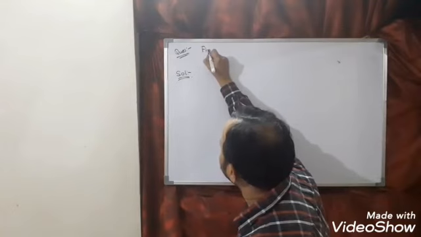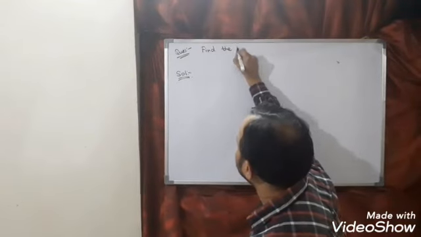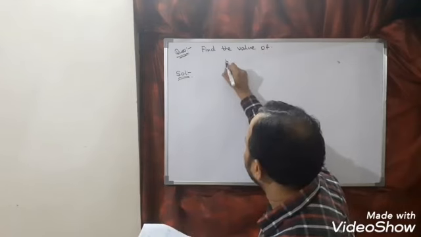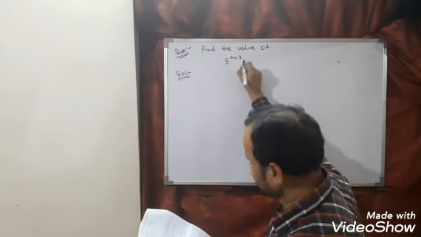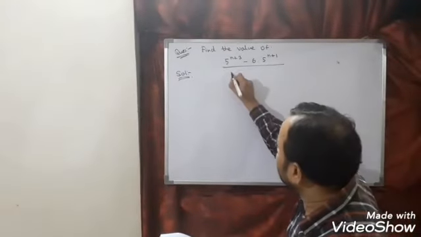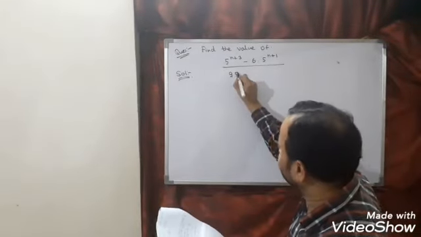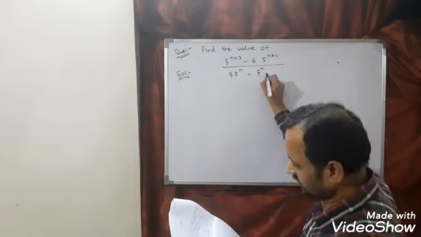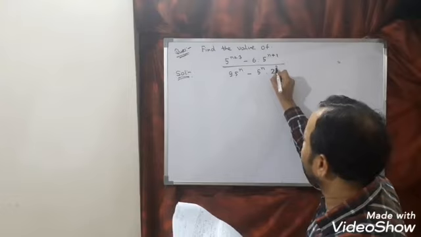The next question is, find the value of 5 power n plus 3 minus 6 into 5 power n plus 1, whole divided by 9 into 5 power n minus 5 power n into 2 square.